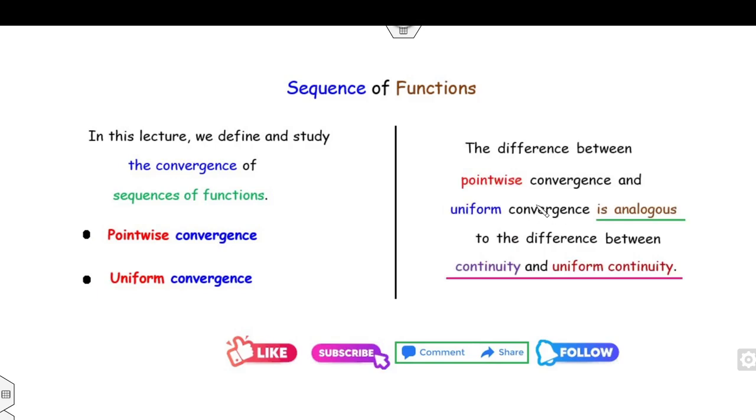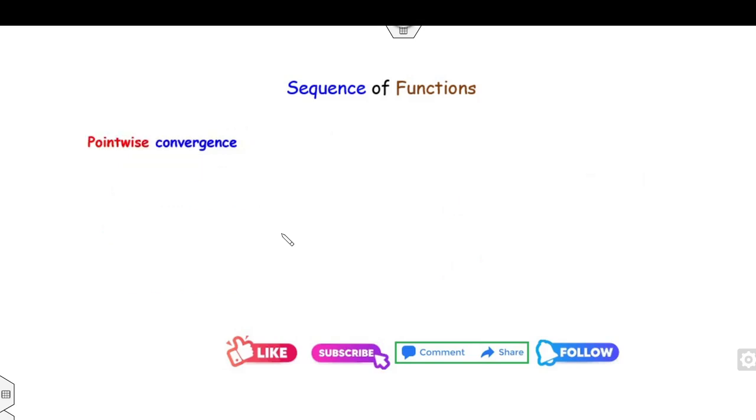The first basic difference between pointwise and uniform convergence is the same as the difference between continuity and uniform continuity. We all know what the difference between continuity and uniform continuity is. The same difference appears in pointwise and uniform convergence. Now, what is the definition of pointwise convergence? What is the meaning of the convergence?